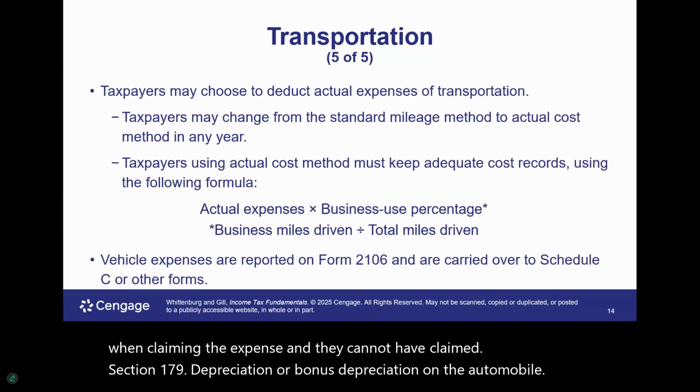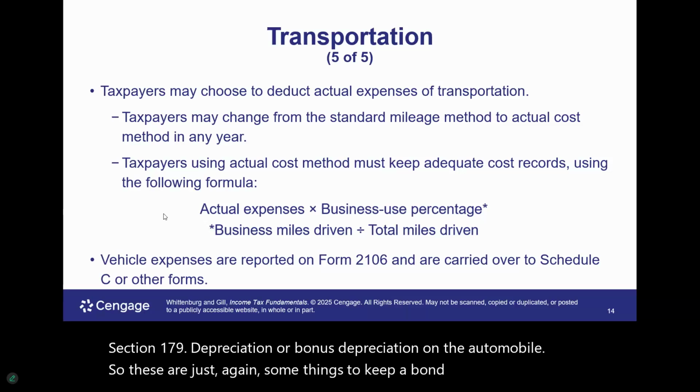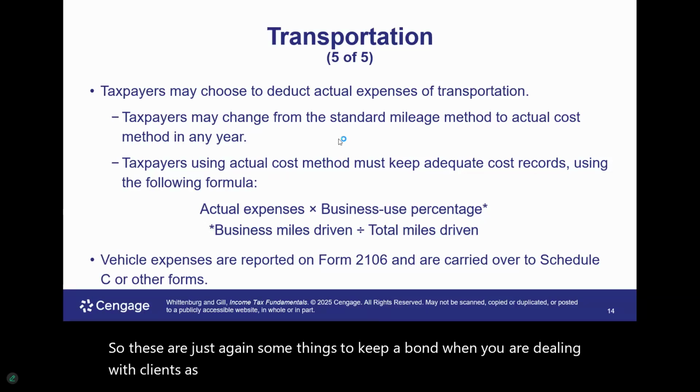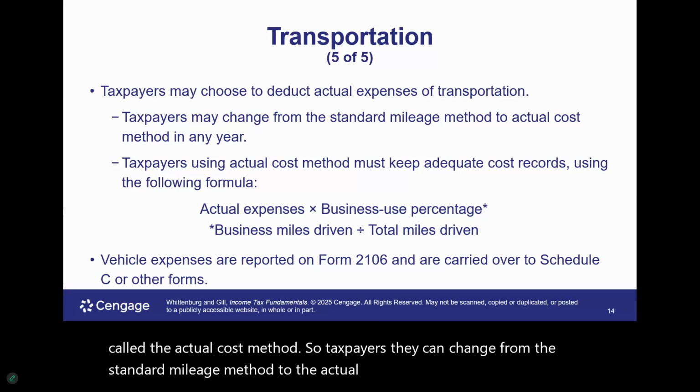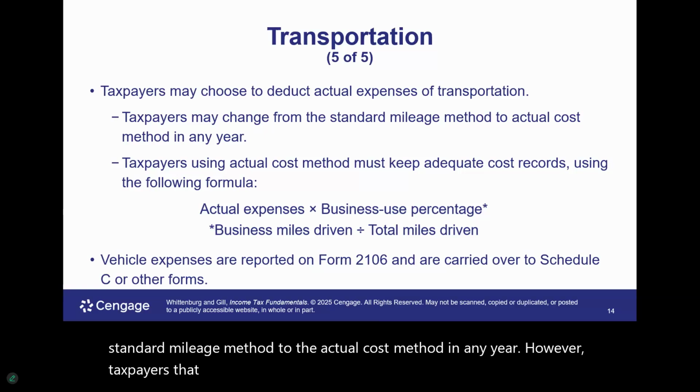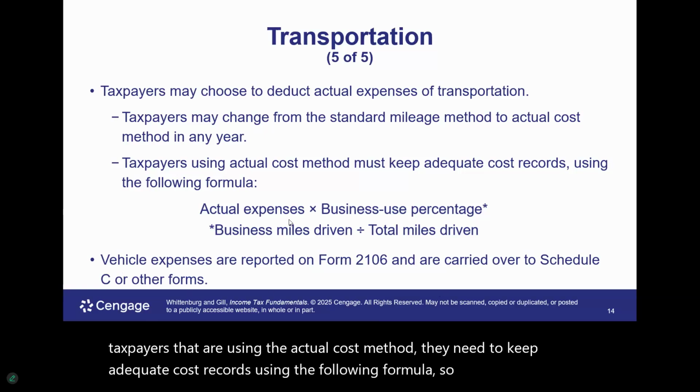So these are just, again, some things to keep in mind when you are dealing with clients. As mentioned, they can choose a different method, and that's called the actual cost method. So taxpayers can change from the standard mileage method to the actual cost method in any year. However, taxpayers that are using the actual cost method need to keep adequate cost records using the following formula: the actual expenses multiplied by the business use percentage.